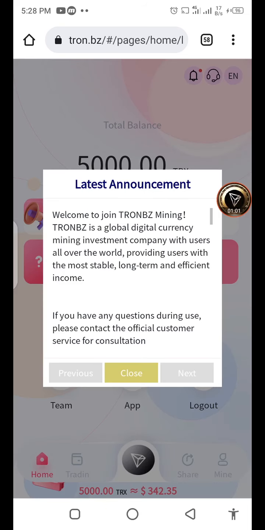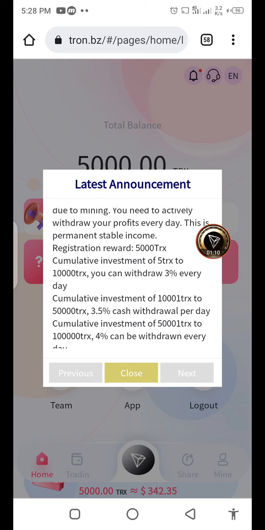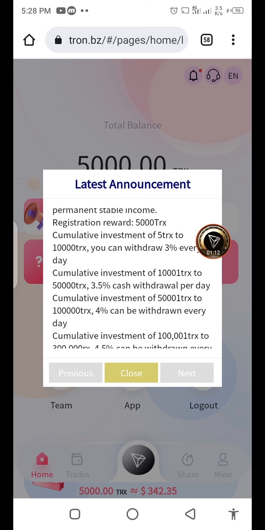After logging into your account, the latest announcement is shown. You can read all the information about this site. The Telegram customer service and Telegram group are all provided in the description box. The registration reward is 5000 TRS. The minimum investment is 5 TRS, and the daily earning is 3%. If you want to earn more, you should deposit above this amount.